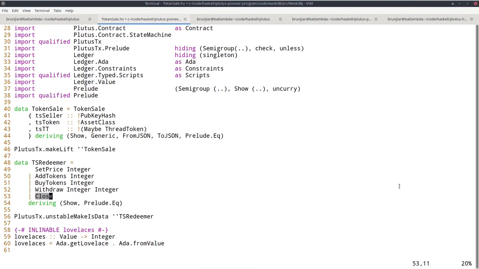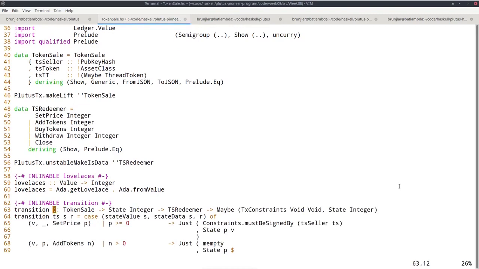Of course, you will have to think about the datum type. So right now it was integer, but now we have this new state, this close state. So one option would be to use maybe integer instead, where just some integer, just price, means the contract is still active and nothing means it has been closed.